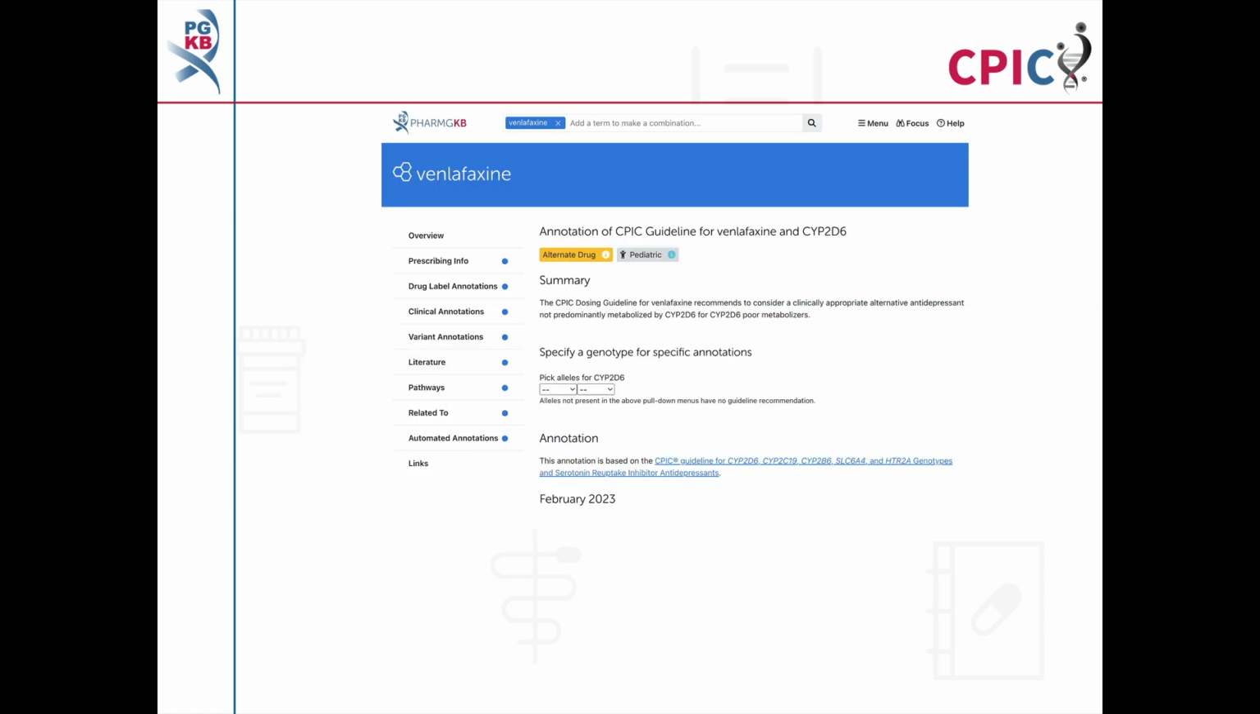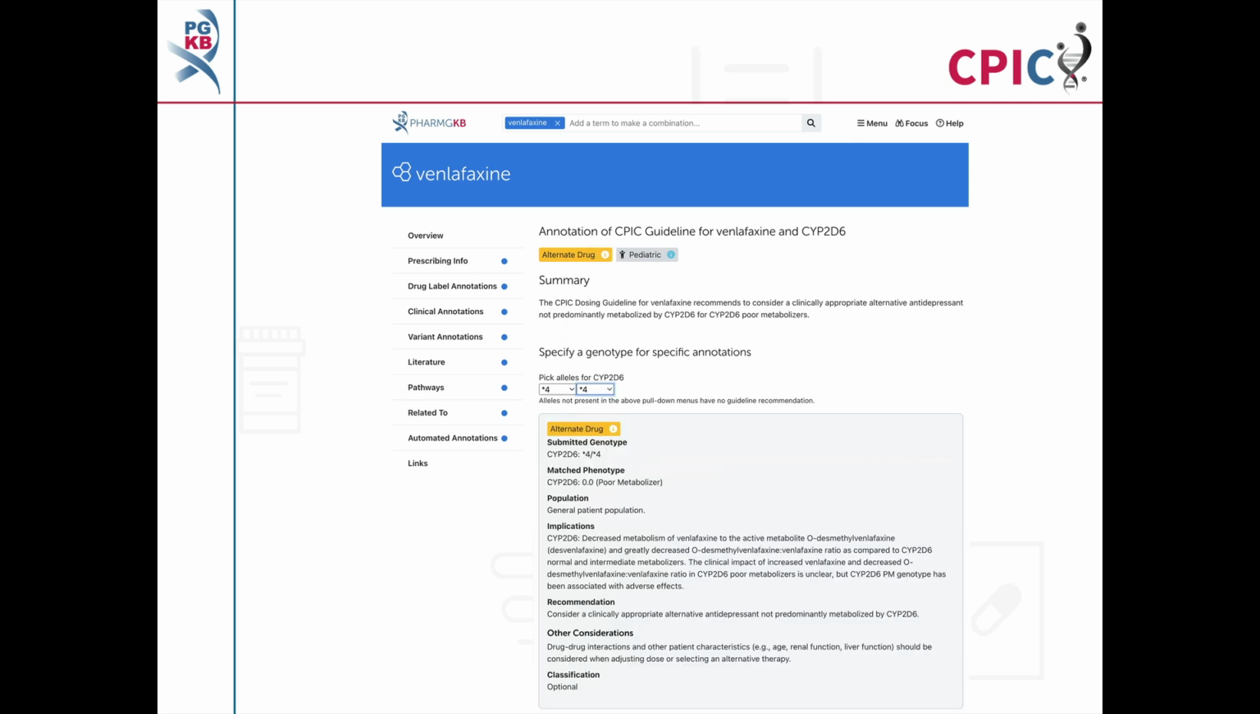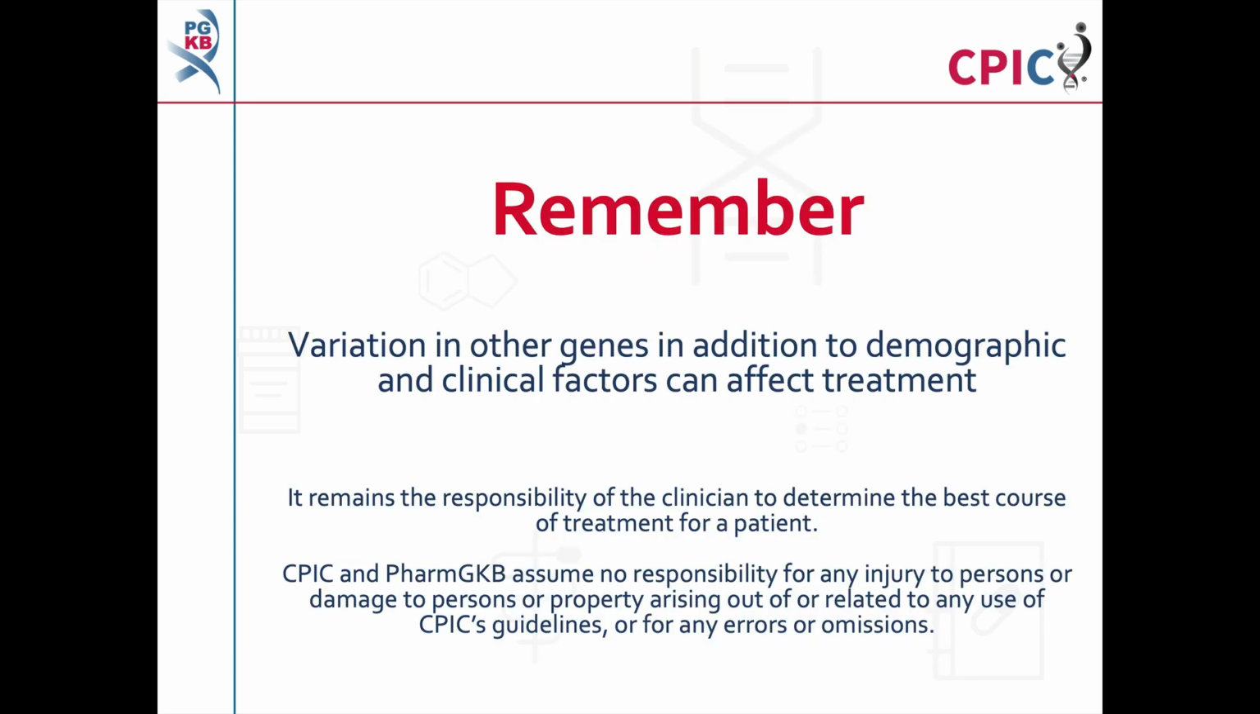This guideline has been annotated on the PharmGKB website. This includes a drop-down menu where a specific recommendation can be given for given combinations of alleles. This includes implications for the patient's response to venlafaxine, the appropriate recommendation for the specific metabolizer phenotype, and the strength of that recommendation. Remember that variation in other genes, in addition to demographic and clinical factors, including concomitant medications, can affect treatment. It remains the responsibility of the clinician to determine the best course of treatment for a patient.